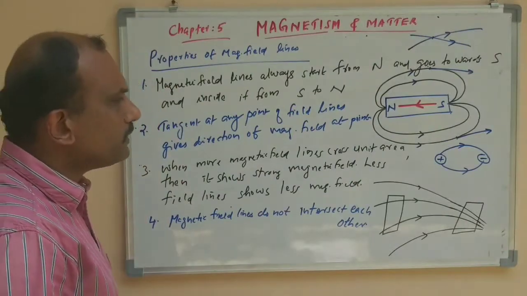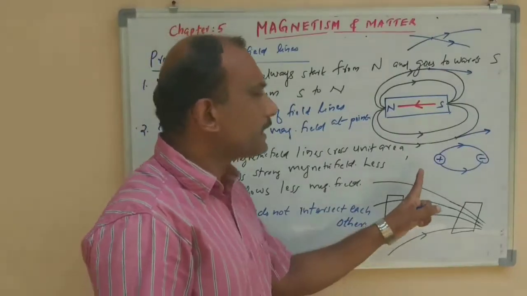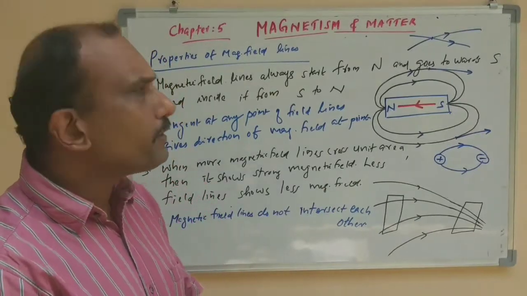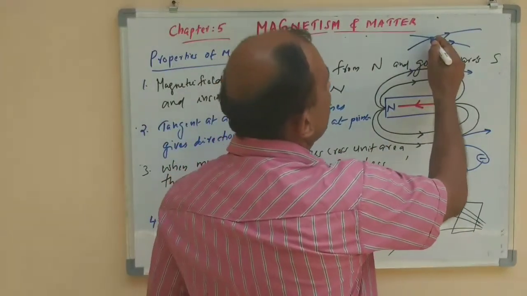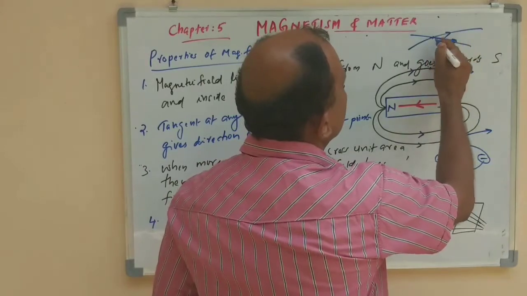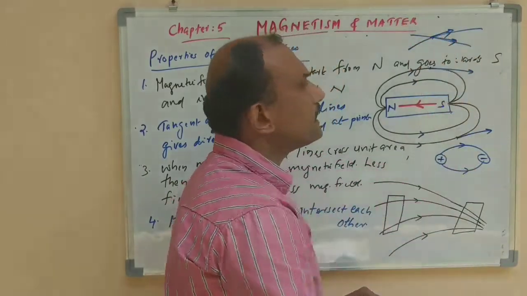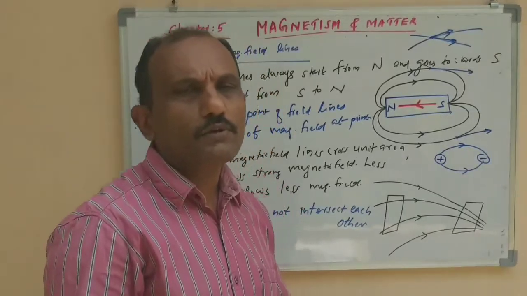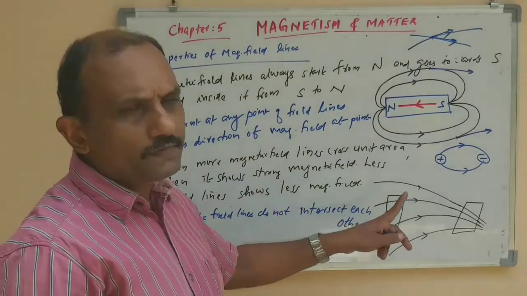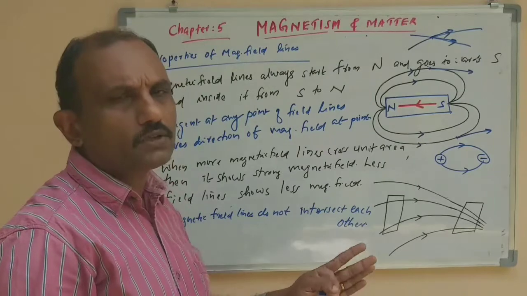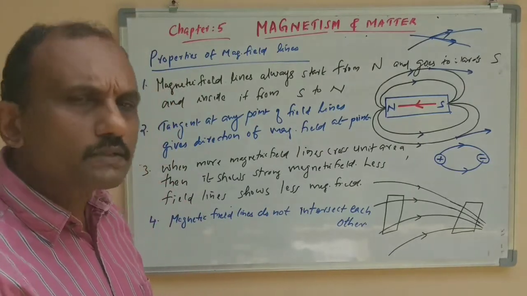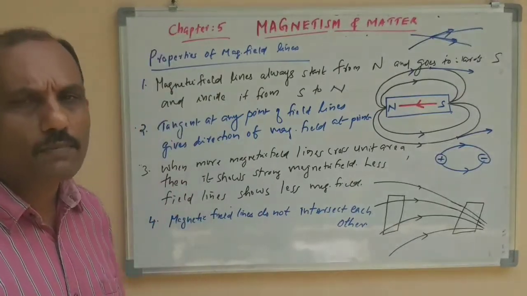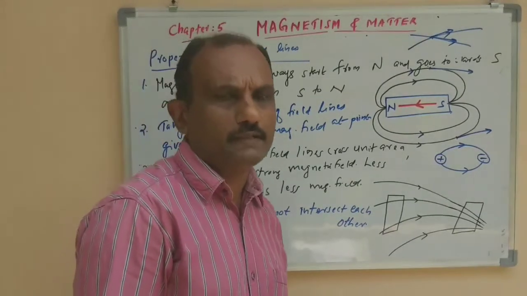That is not possible. So in this case also magnetic field lines do not intersect, because at the point of intersection you could draw two tangents. This is one tangent here, and this is another. So at a single point you can draw two tangents, which is not possible. Due to that reason, the intersection of magnetic field lines or electric field lines is not possible. So these are the different properties of magnetic field lines.